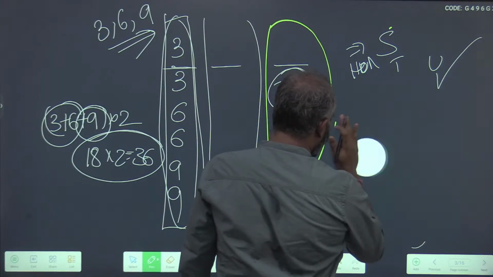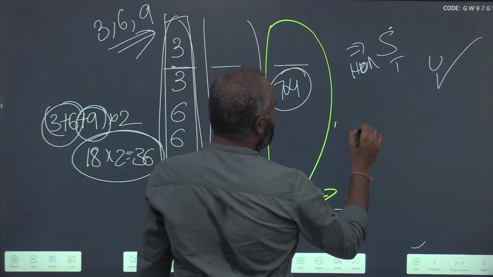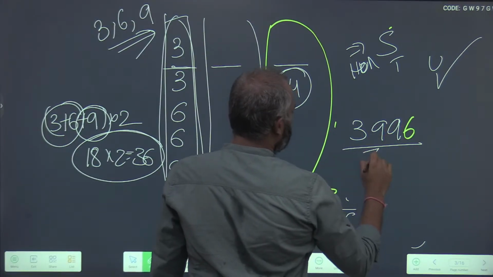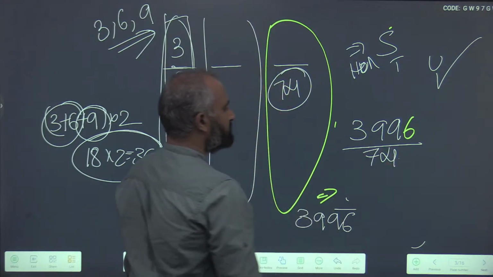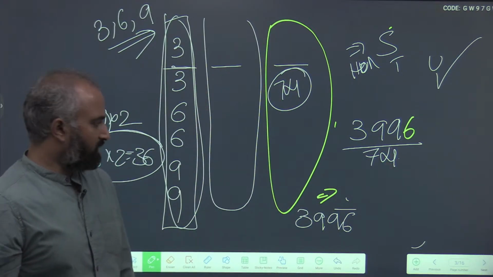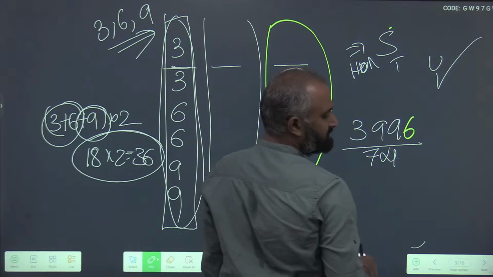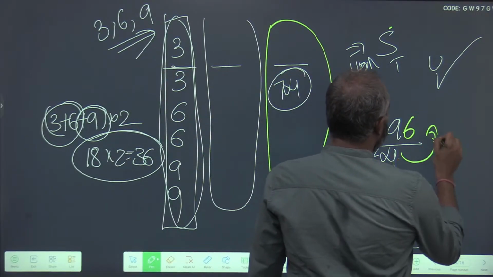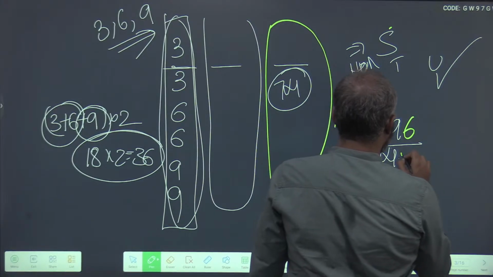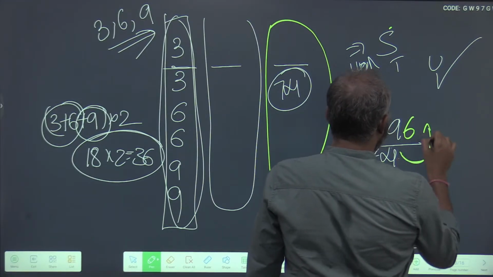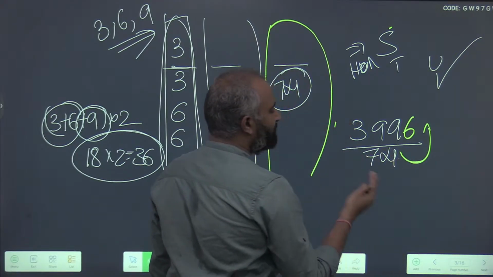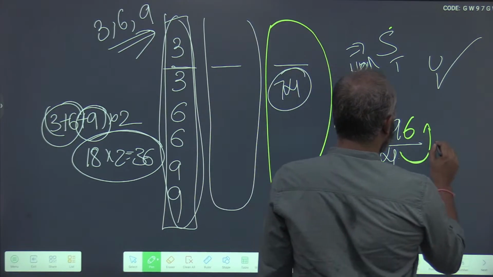One way of doing this is to simply divide this by 74 and find out whether this number is divisible or not. This is actually divisible by 74. Let me give you some tricks to make this easier. You see, 7 and 4 together.